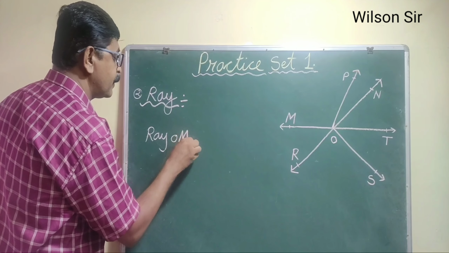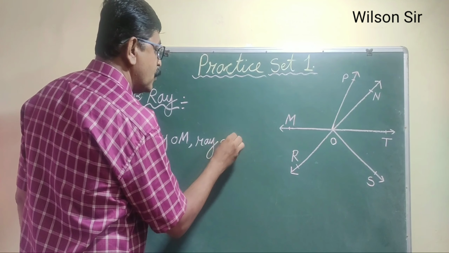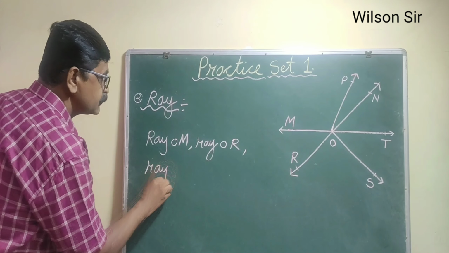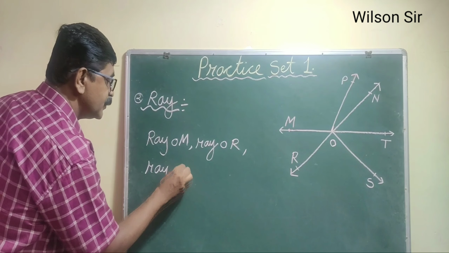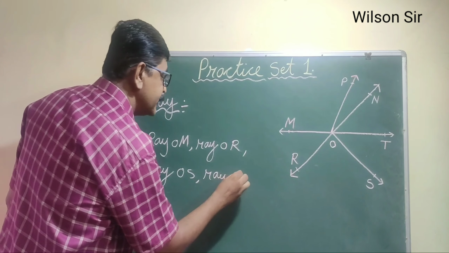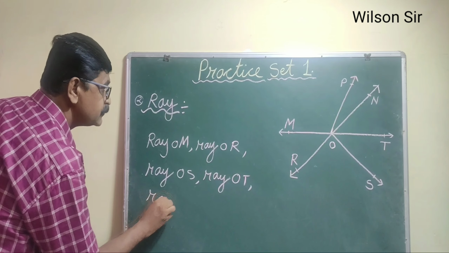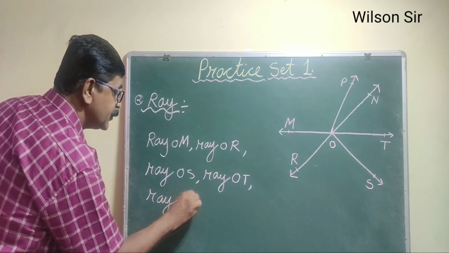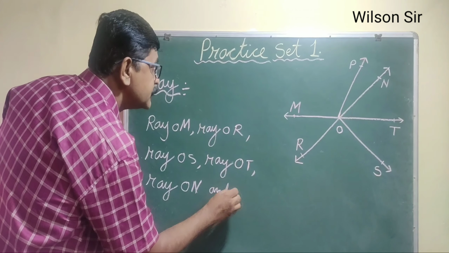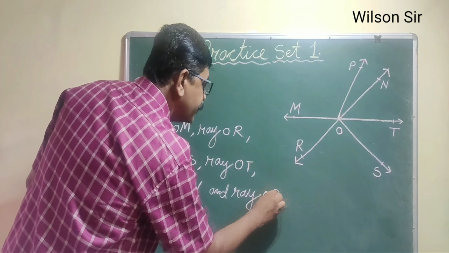So in this figure we can make out ray OM, then ray OR, ray OS, ray OT, ray ON, and ray OP.